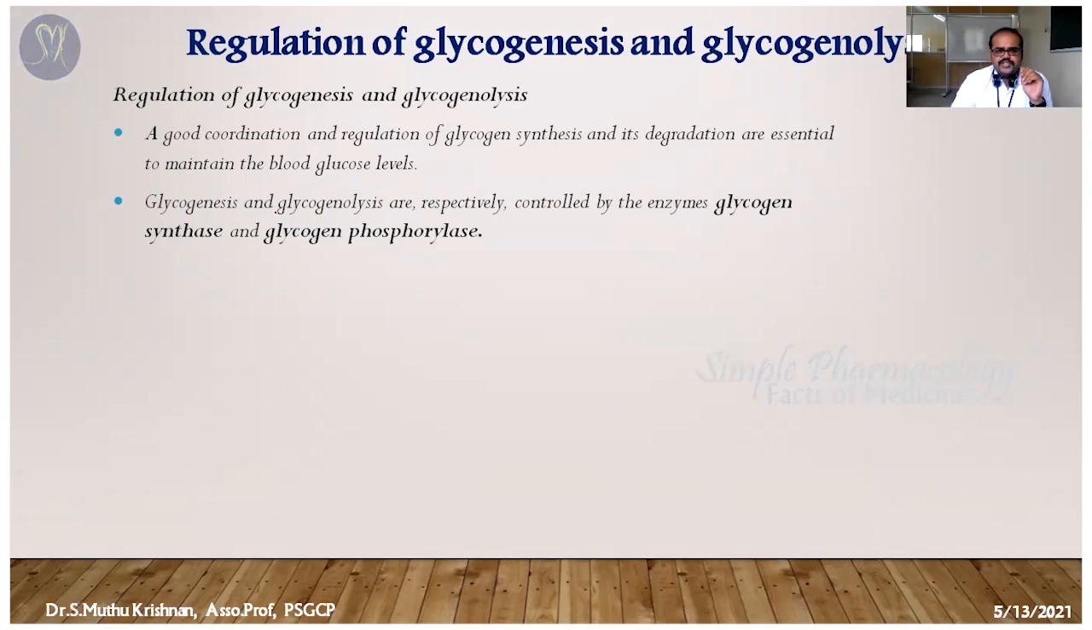Glycogenesis and glycogenolysis are respectively controlled by the enzymes glycogen synthase and glycogen phosphorylase, because in the last glycogenolysis lesson we saw these two enzymes. The glycogen synthase enzyme is responsible for the synthesis of glycogen. The glycogen phosphorylase enzyme is responsible for the breakdown of glycogen into glucose molecules. So these two enzymes play a vital role in controlling these two pathways.